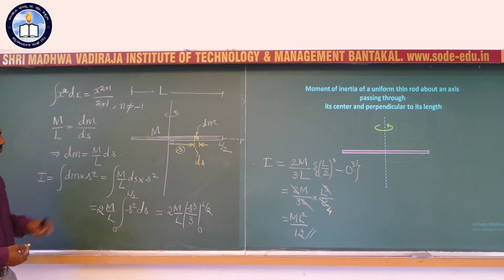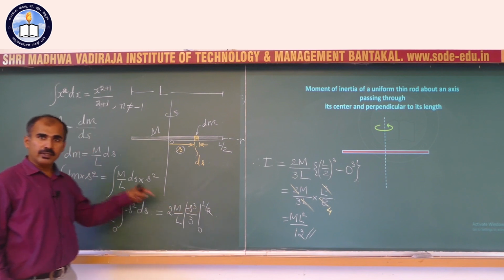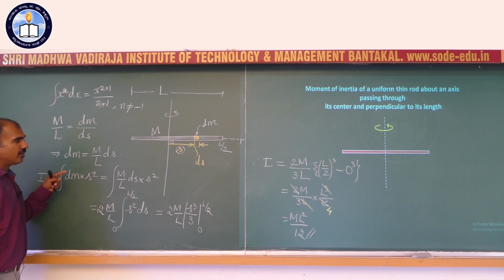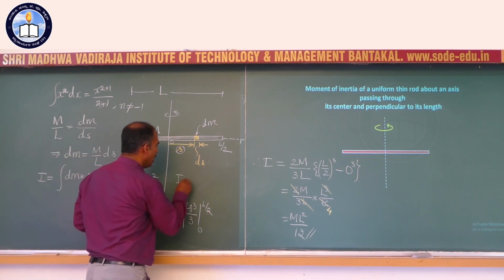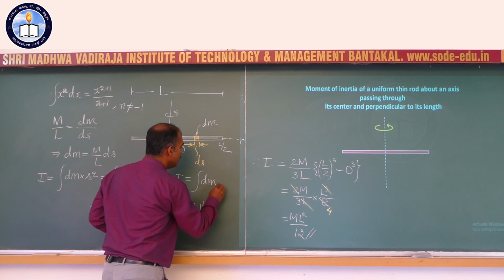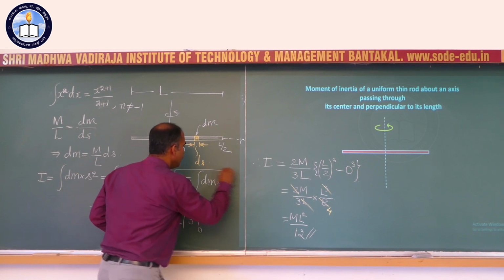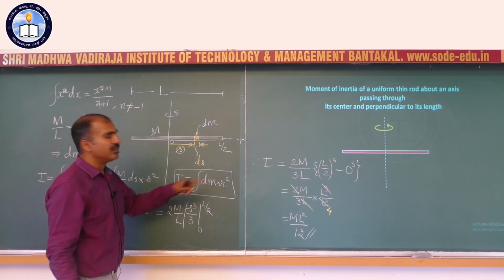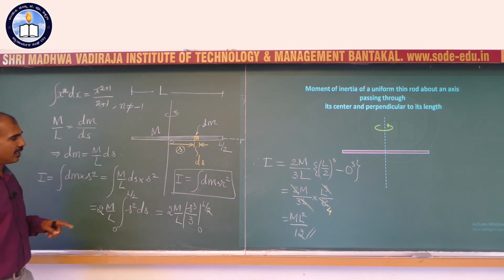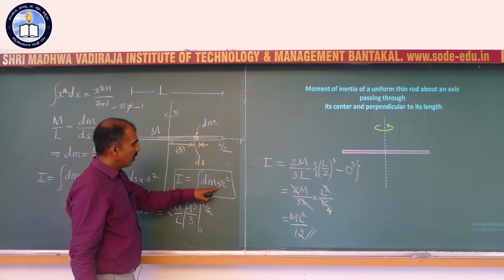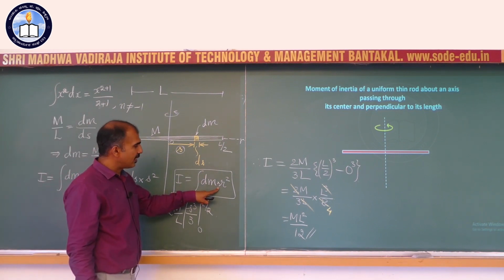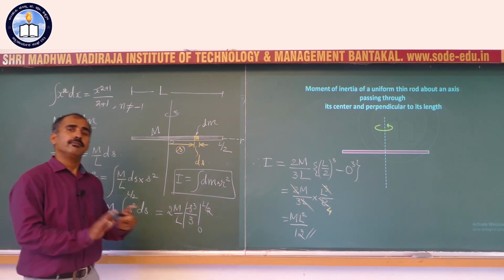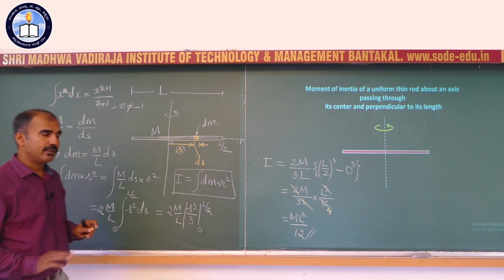So, this might look a longer method. Definitely, you don't have to learn this for the PUC exams. No one is going to ask you this. But I wanted to tell you how exactly this formula I equals integral of dm times r squared is going to be useful. If I didn't give you any application of it, you would have considered this just as a formula. That is something I didn't want you to do. So, if I have given a formula, I have to tell you how exactly it is going to be useful, and I have done that in this derivation. If you don't follow it, fine, just skip it.